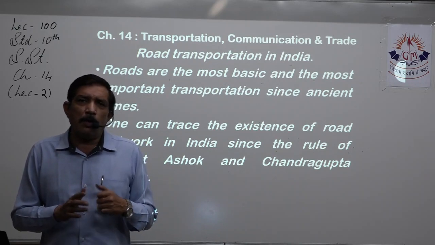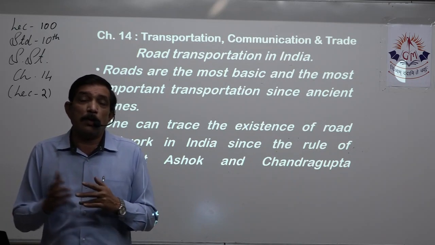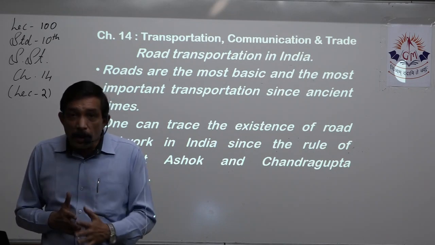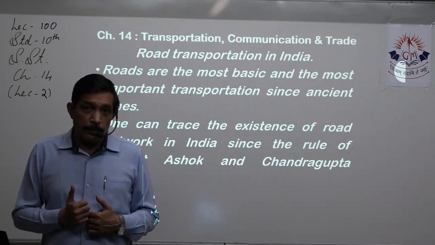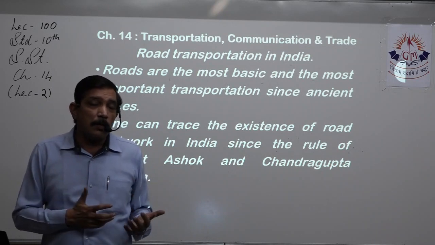If you are walking by foot, okay, we can take a shortcut through forest or mountain, but that's going to be difficult if we are carrying load either with us or with animals, right?